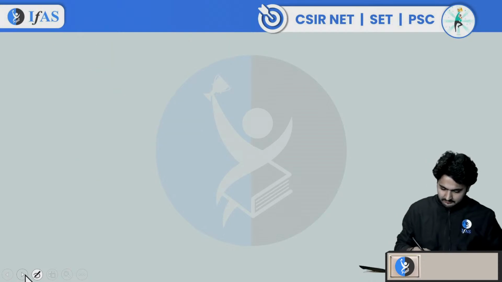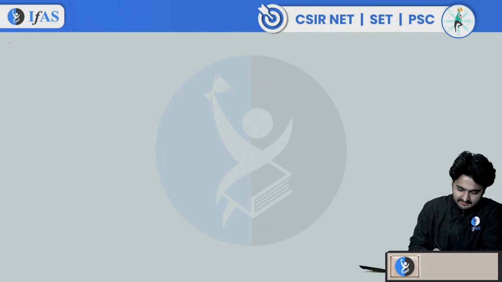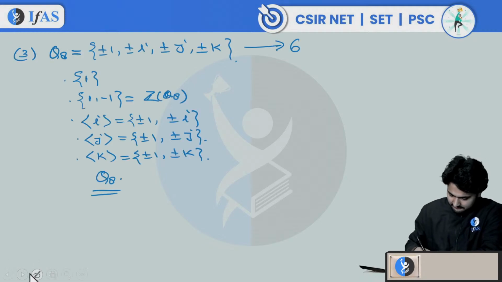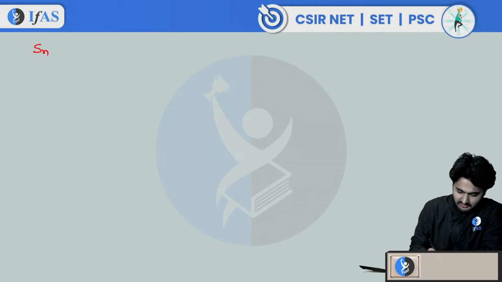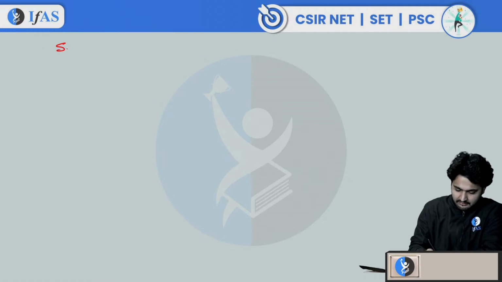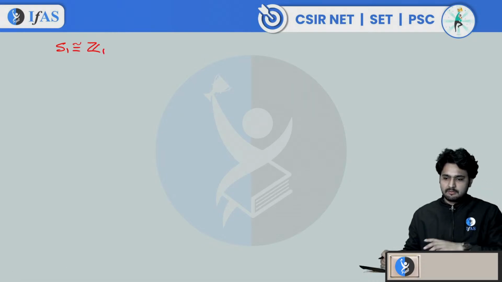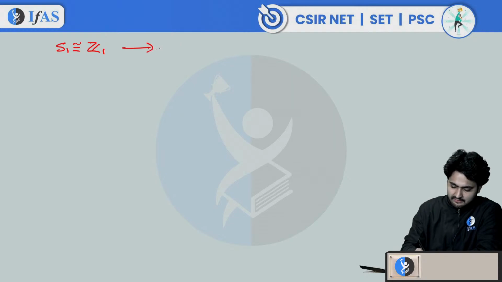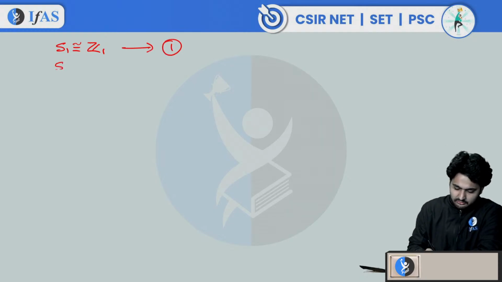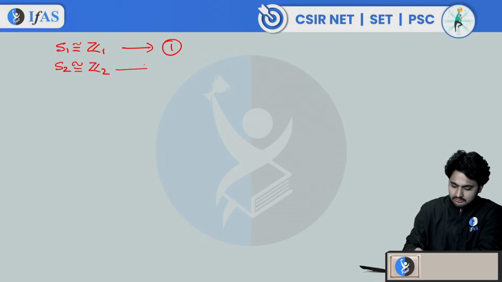Now let's discuss the normal subgroups of the symmetric group Sn, the group of permutations on n symbols. We will start with S1. S1 has one element, so it is isomorphic to Z1. The number of normal subgroups will be the same as in Z1, and it has one normal subgroup, the trivial one. What is the order of S2? S2 is isomorphic to Z2. The order is 2, any group of order 2 is isomorphic to Z2, and Z2 has 2 normal subgroups.